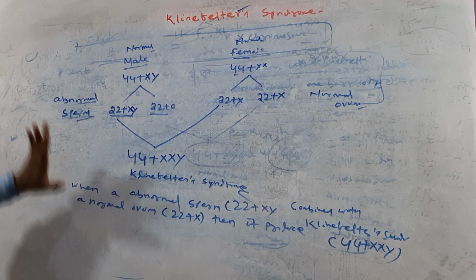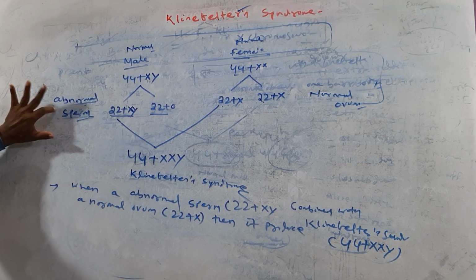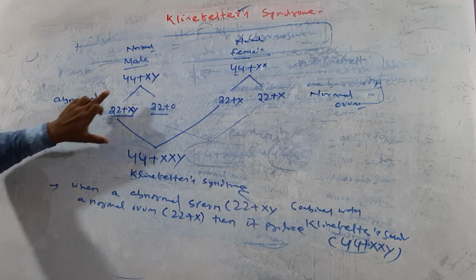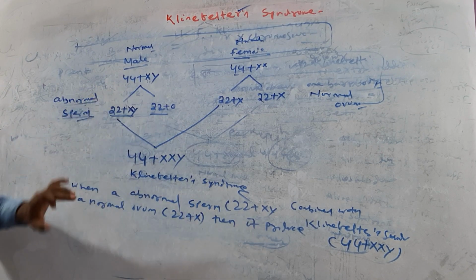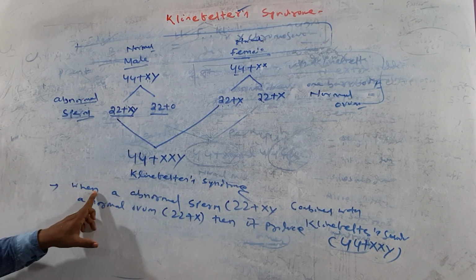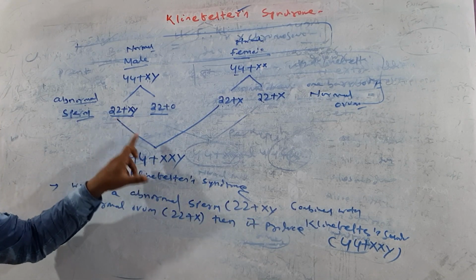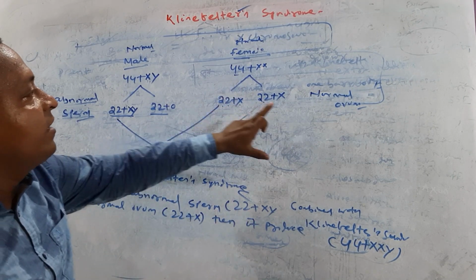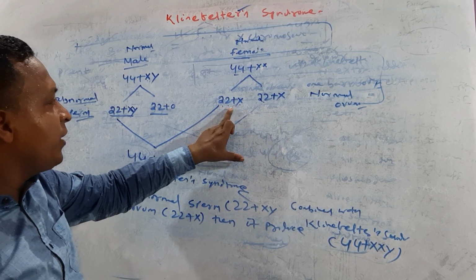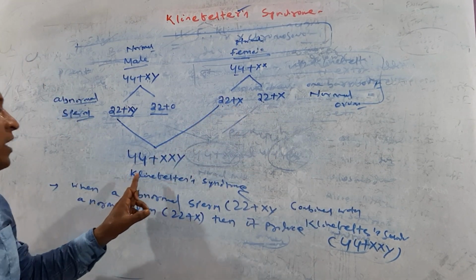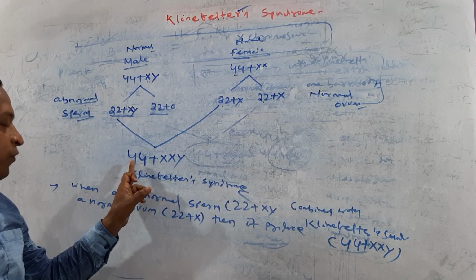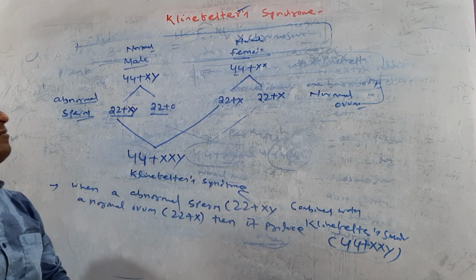Again repeating. Abnormal sperm produced by which meiosis? Abnormal meiosis, that is 22 plus XY. It combines with a normal ovum, that is 22 plus X, and produces Klinefelter syndrome, that is 44 plus XXY.